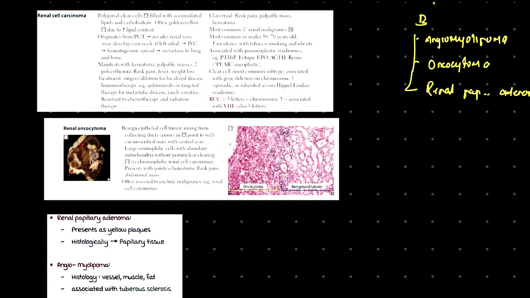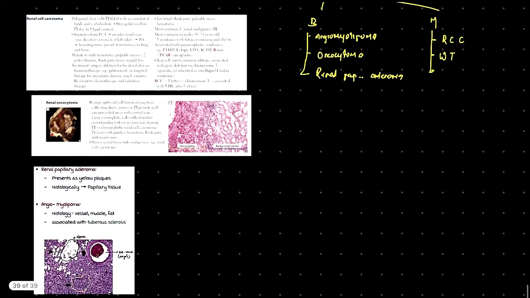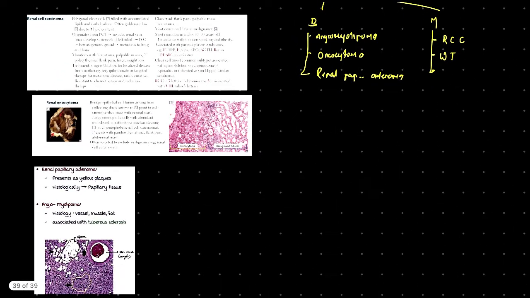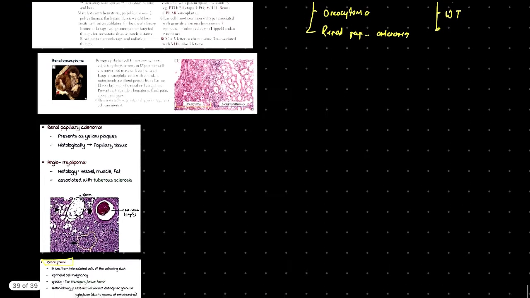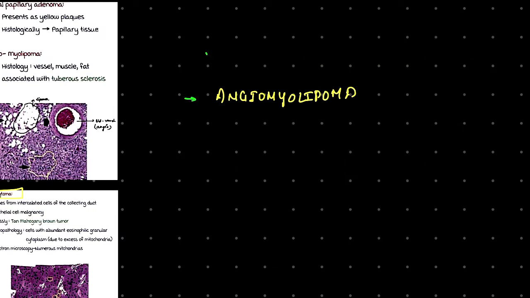Now talking about the benign ones, initially we'll be discussing angiomyolipoma. From the name it is clear. We have already mentioned that this is a benign condition, and angio, myo and lipoma.